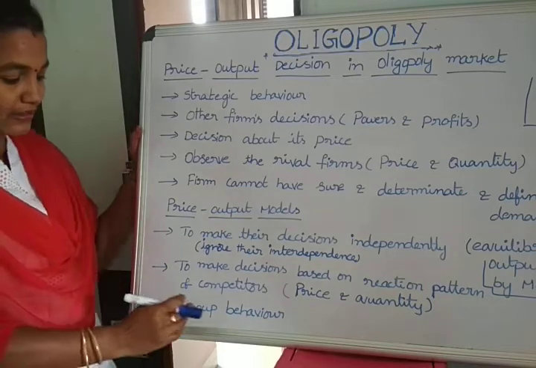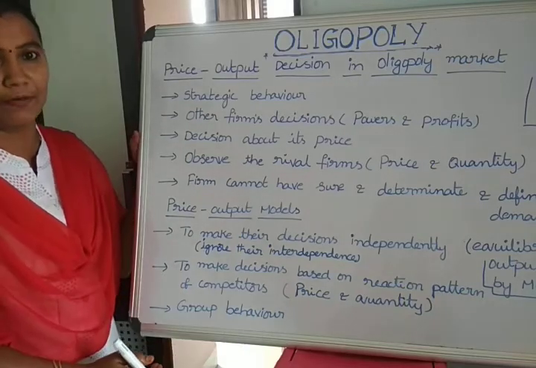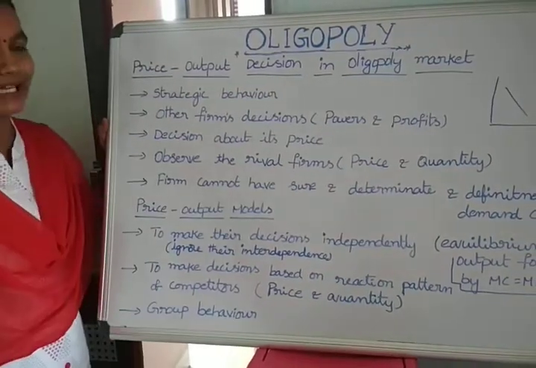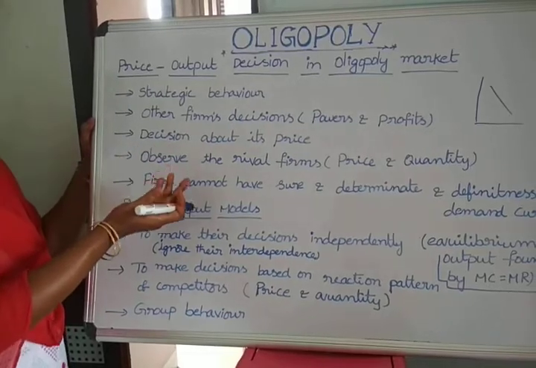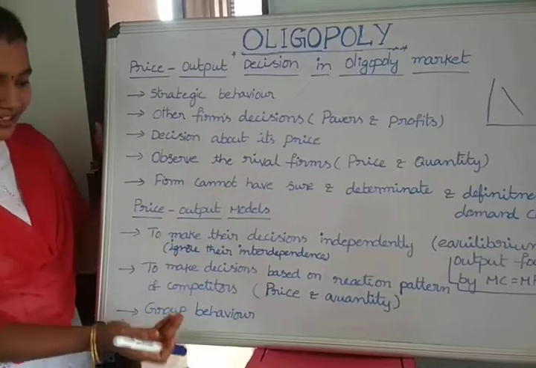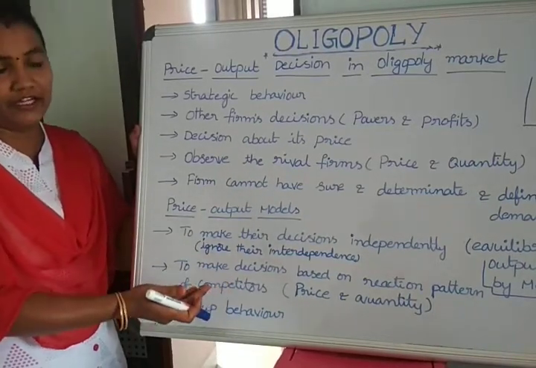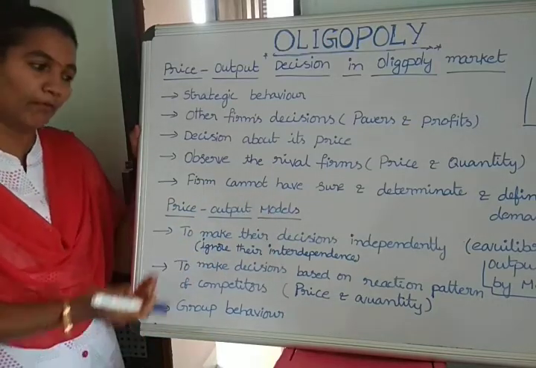So they behave like a group for getting maximum profits. These are the types of price and output decisions taken by the oligopoly market. They follow different strategies, explained by different economists, which we can call price output models.